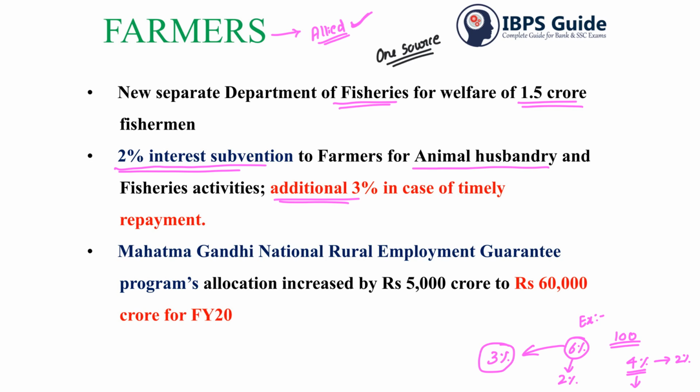And then one more thing is that the allocation for MG Narega, or Mahatma Gandhi National Rural Employment Guarantee Program, has been increased to 60,000 crore for the financial year 2020. See, even now the allotment for MG Narega is less. If we compare it to 2018, the allotment is still less because by March our funds will be over. The MG Narega employment scheme has already spent around 99% of the funds and people are already unemployed in this sector. So that is why they have increased the allocation by 5,000 crore, providing 60,000 crore for the financial year.